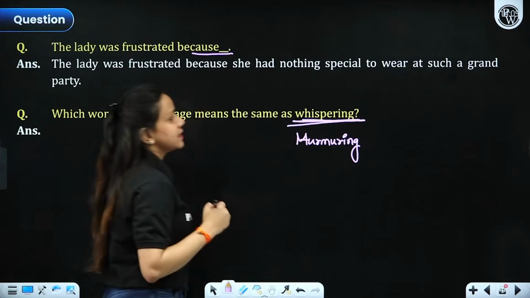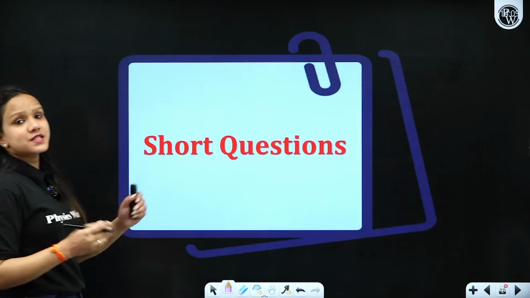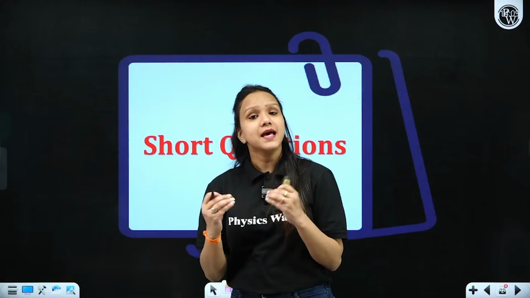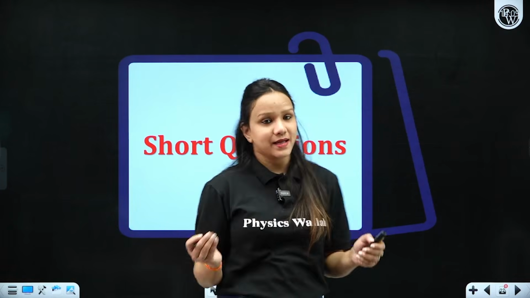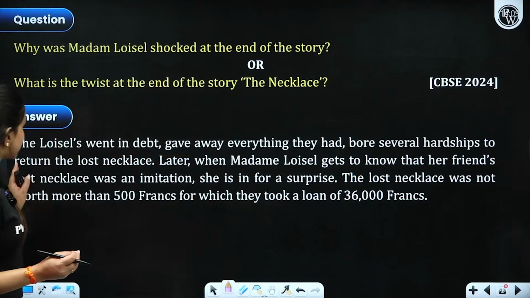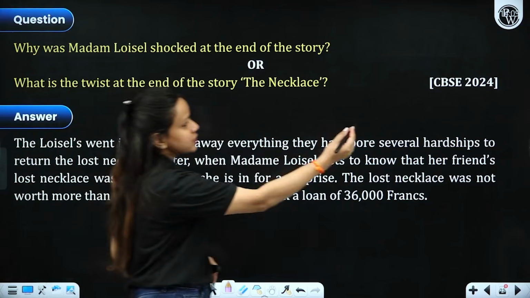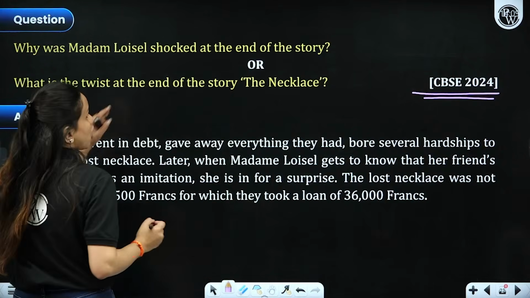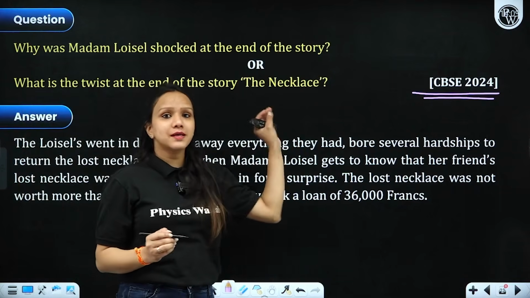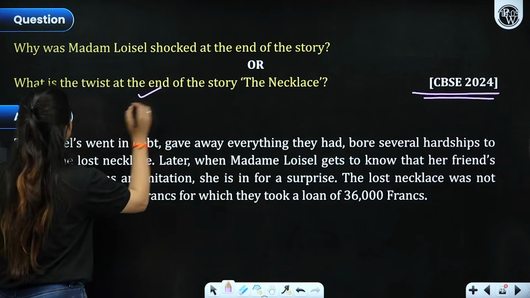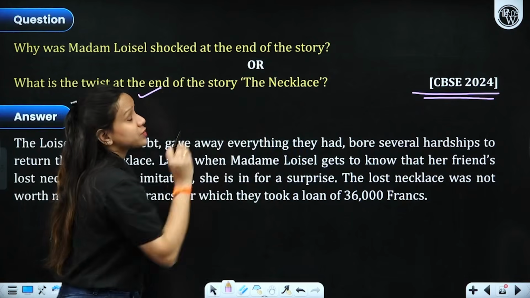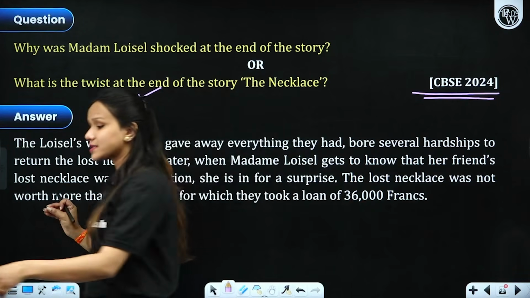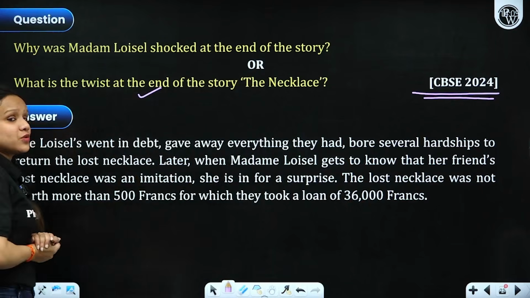All right. Now, let's proceed towards important short questions which have been taken from CBSE question papers and sample question papers as well. Now, let's have a look. The question was asked in CBSE 2024. Why was Madam Loisel shocked at the end of the story? Or this question can be asked in this manner as well. What is the twist at the end of the story? What was that twist? I really hope by this time you should clearly understand what is being asked and how to answer it. So what was that twist?